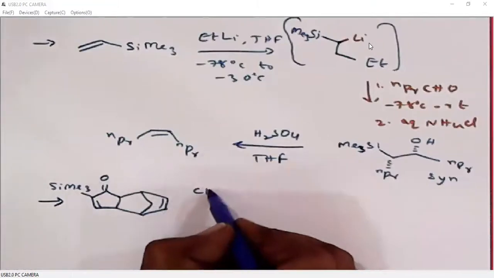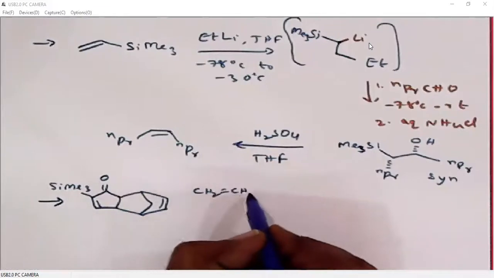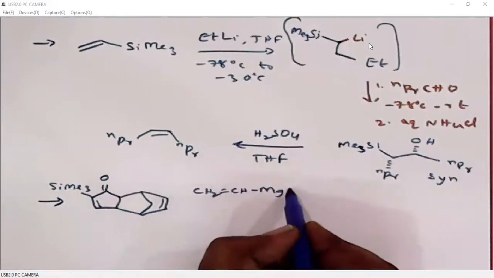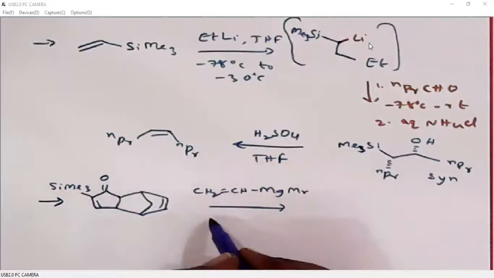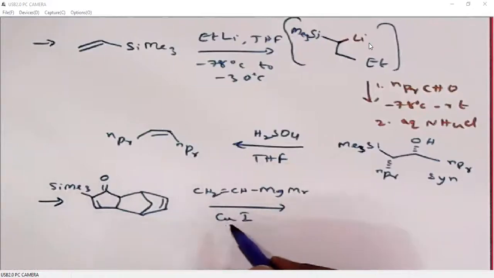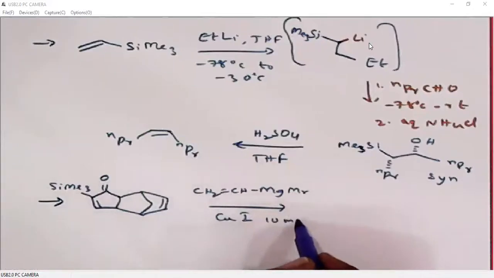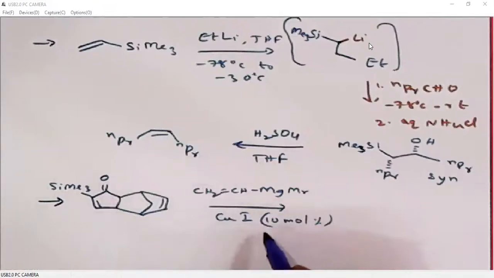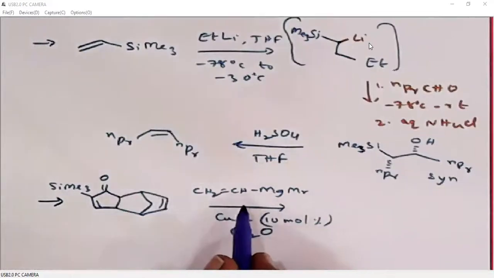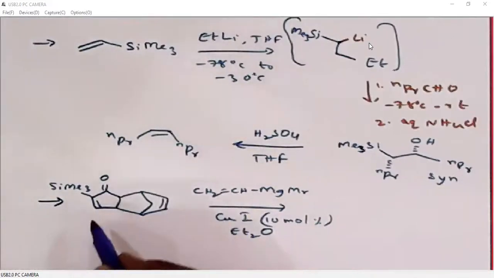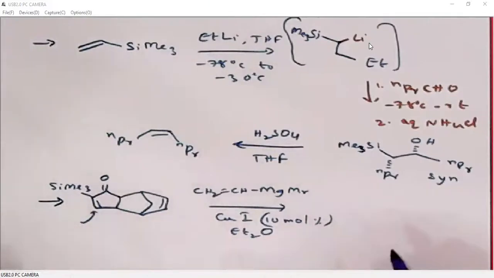Here, a Grignard addition in presence of copper iodide will lead to 1,4 addition, right? In presence of copper, Grignard reagent becomes soft in nature, so it undergoes 1,4 addition.